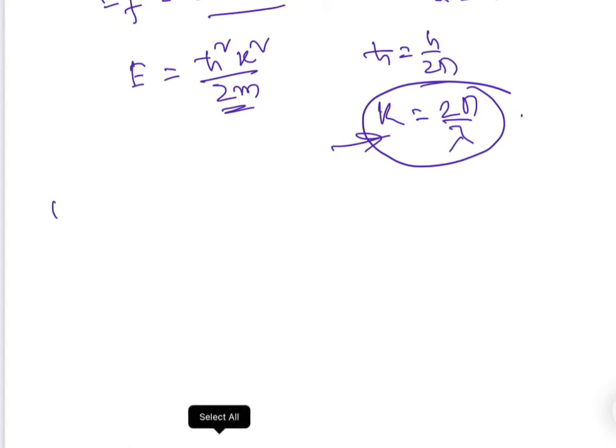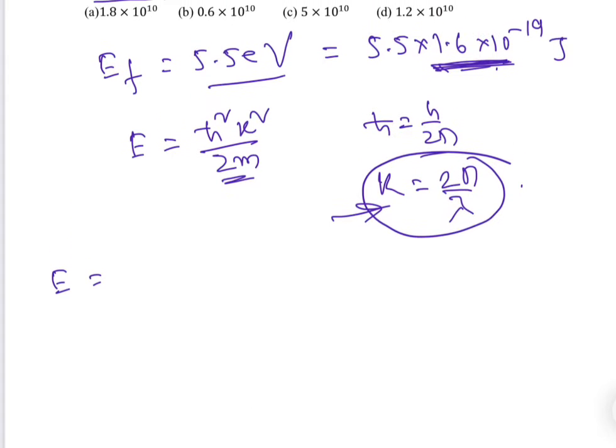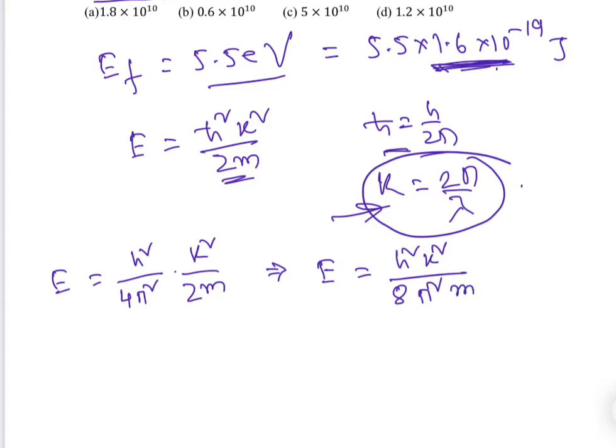By putting this, we have h square by 4 pi square into k square by 2m. Next we have equal to h square k square by 8 pi square into m.